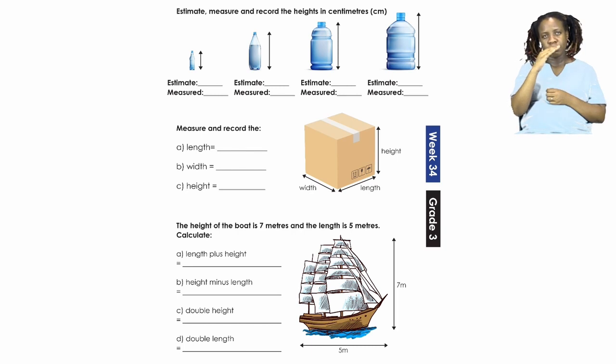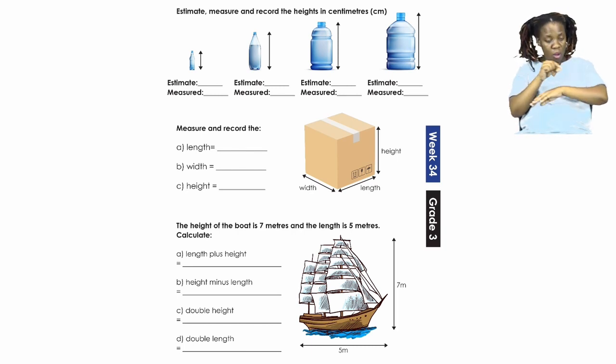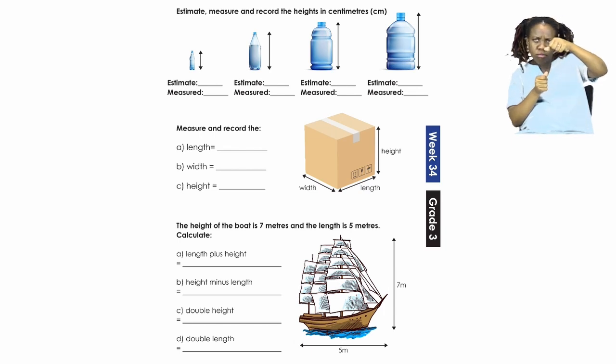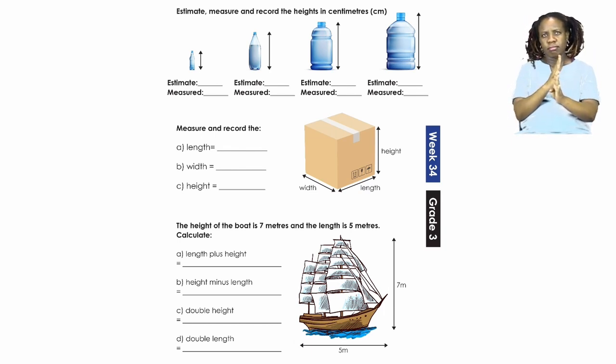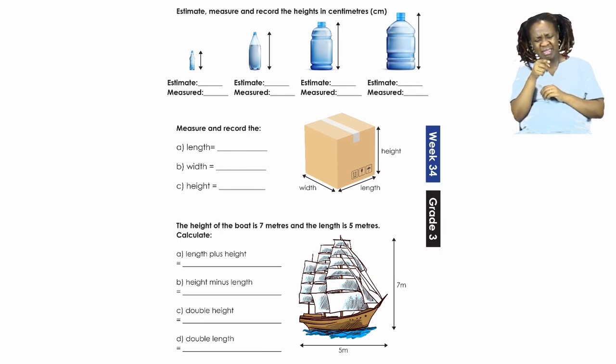Then afterwards you take your ruler and measure exactly from one point to the next point. Now, if you look at the first bottle, how high would you estimate that first bottle to be? Maybe you say it's 0.5 centimeters. All right, then we go ahead.